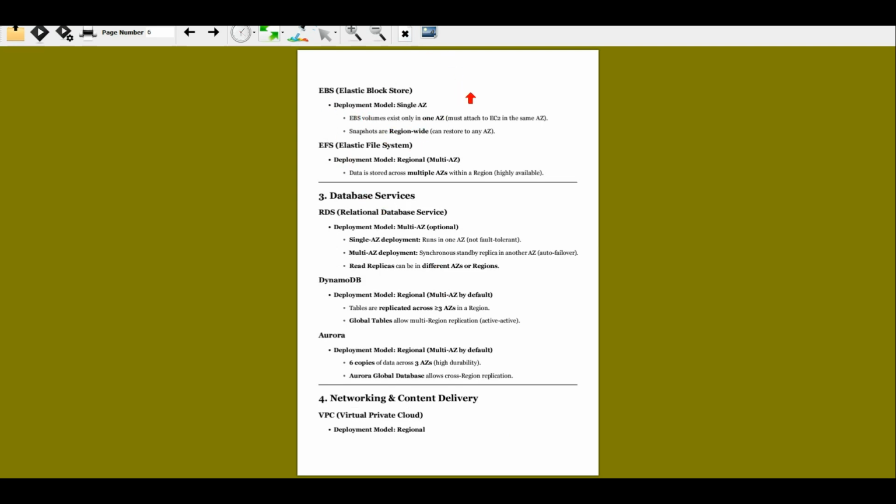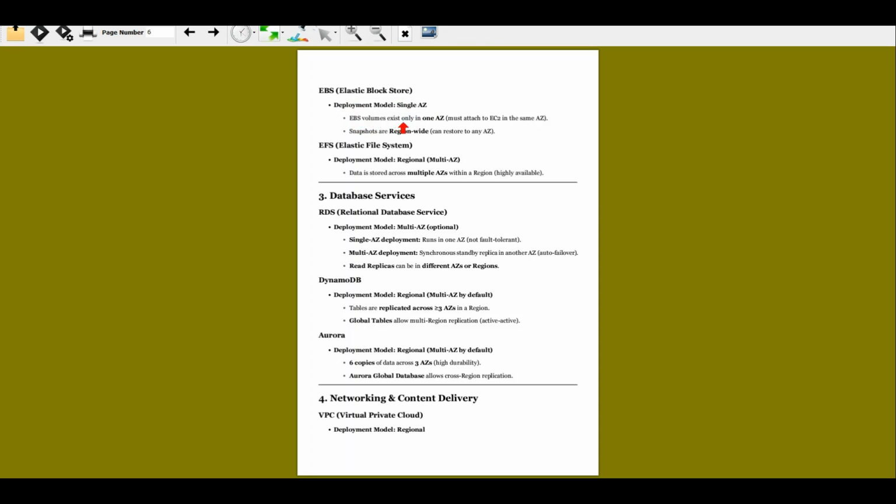Okay, so we're going to talk about EBS, Elastic Block Store. That is block storage, like attaching a hard disk to an EC2 instance. The deployment model is single availability zone. Whichever availability zone you put the EC2 instance in, the EBS volume is also going to be in that single availability zone.